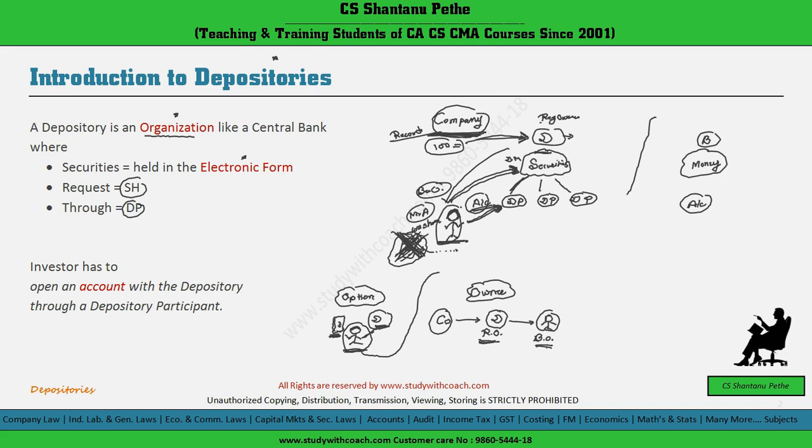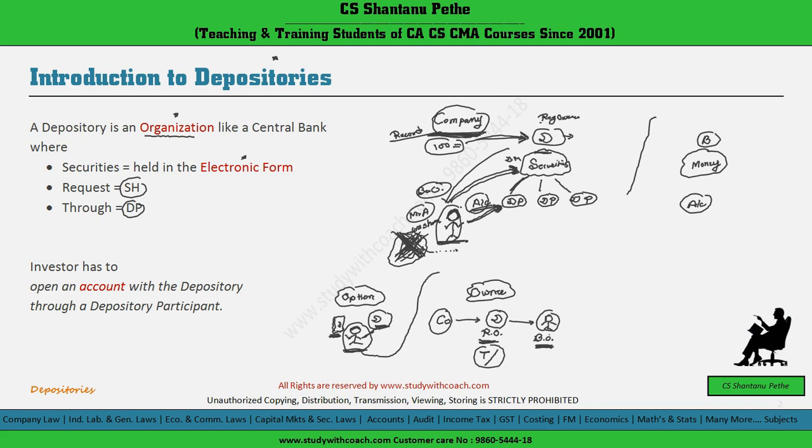One is the registered owner and another is the beneficial owner. The registered owner has only a right to transfer these securities and ownership of these securities. So the registered owner like depository has a right to transfer these securities from one person to another person. This is the right the depository will be having.